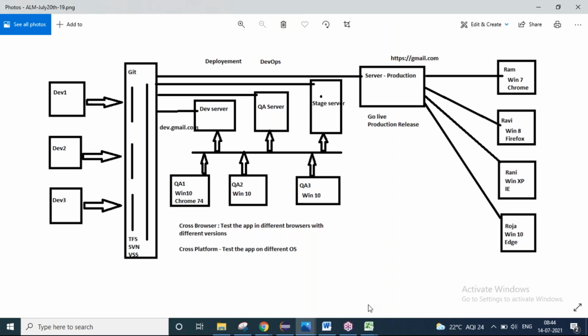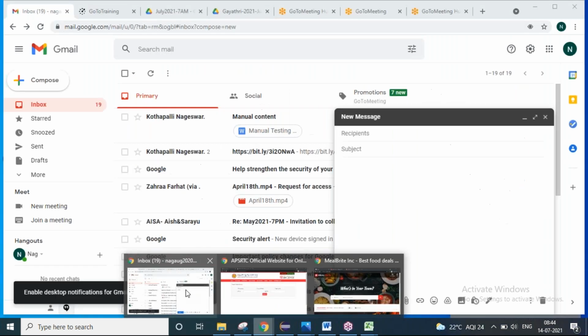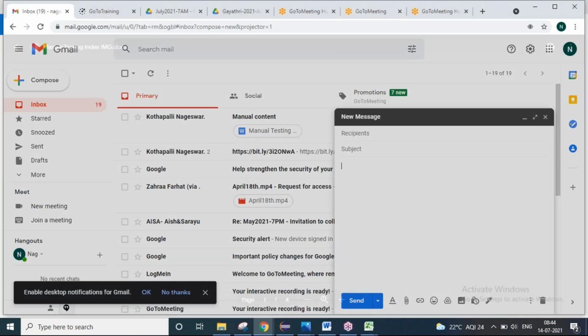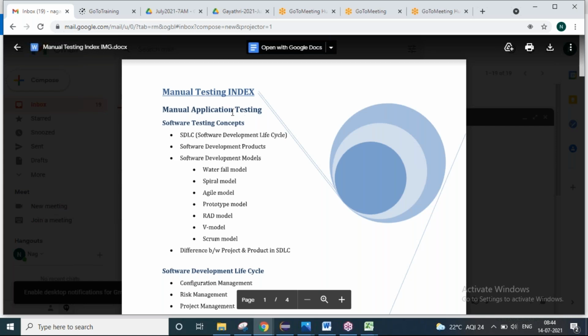In manual testing, there will be so many kinds of testing like smoke testing, regression testing, sanity testing, system testing, user acceptance testing, alpha testing, beta testing. Will you cover all those? Yes, definitely. I told you, I will show you the list of items that we are going to cover. That will be there anyway, and you will have all that stuff. I will come to this list.